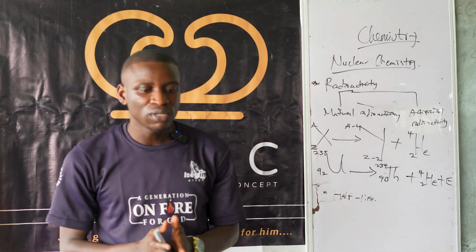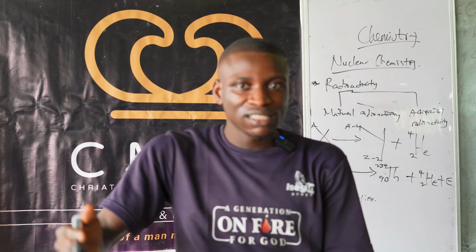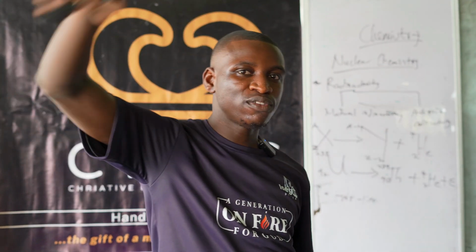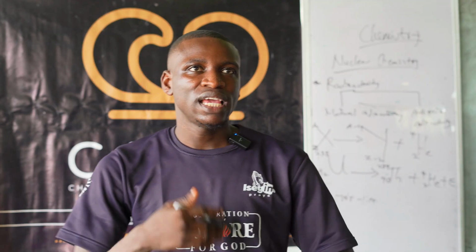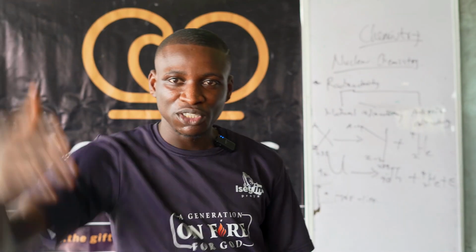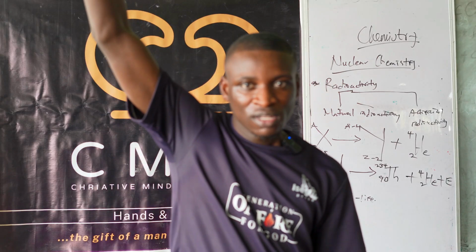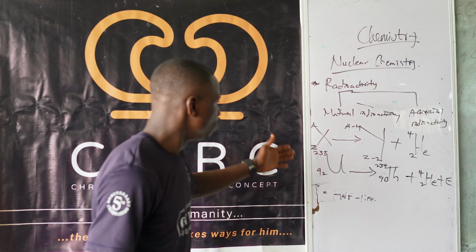So when you have a substance undergoing alpha emission, what happens is that that radioactive substance degrades into another thing, whereby for that other thing that is being formed, the mass number reduces by what? 4, and then the atomic number reduces by 2. Mind you, they might give you a question and say that, okay, let's say radioactive element X with a particular mass number and a particular atomic number undergoes 4 different types of alpha emission. You know, this one is like a single alpha emission. So if it undergoes 4, that is multiples, like 4 times. That means whatever you have here, you multiply it by 4.